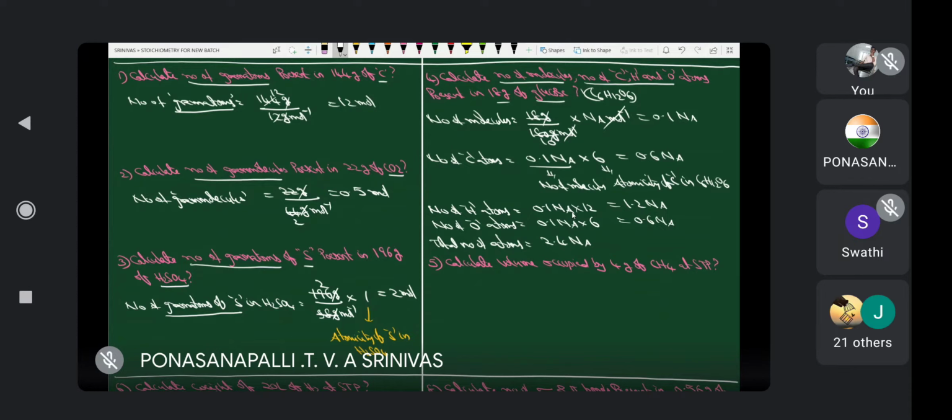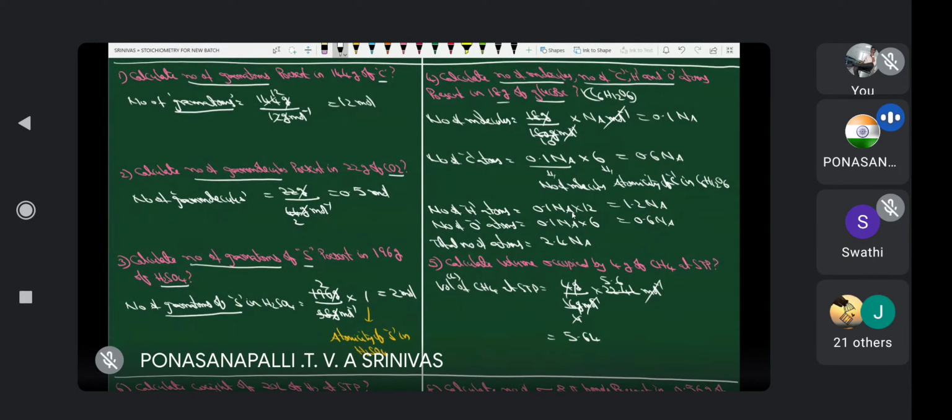Okay. Calculate volume occupied by 4 grams of methane at STP. Therefore, volume of methane in liters at STP is equal to weight 4 by molecular weight 16 gram per mole into 22.4 liter per mole. Why? Because what about the formula? Volume of a gas at STP in liters is equal to weight by molecular weight into 22.4. Gram cancels, mole inverse cancels, 4 fours are 16, this is 5.6. Therefore, that is equal to how much?